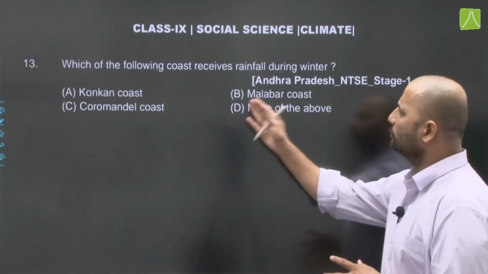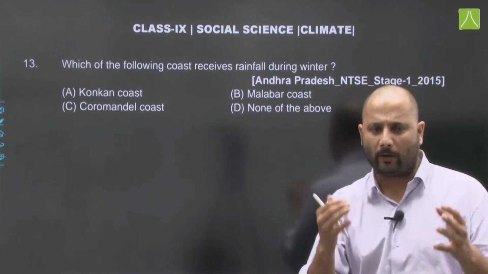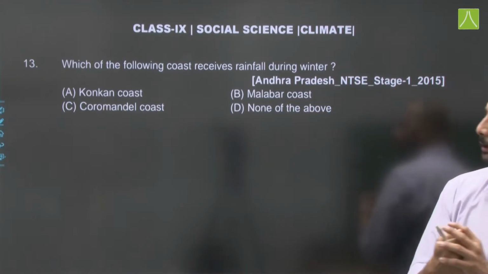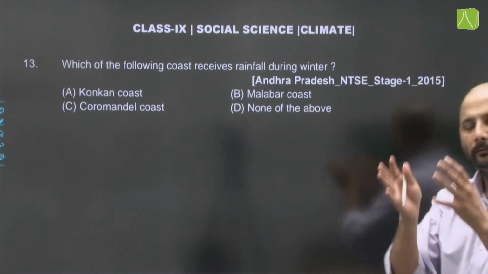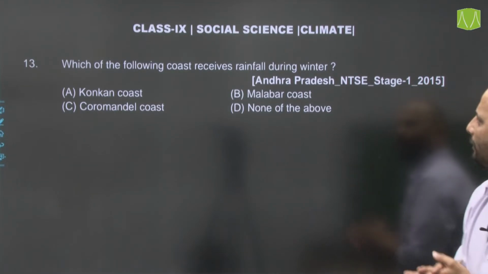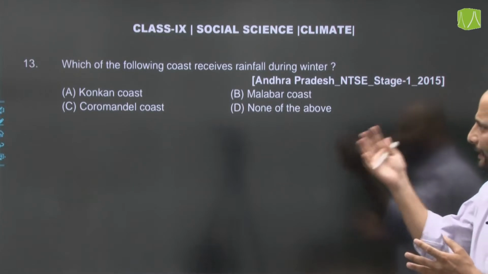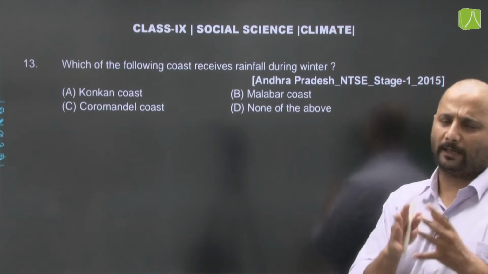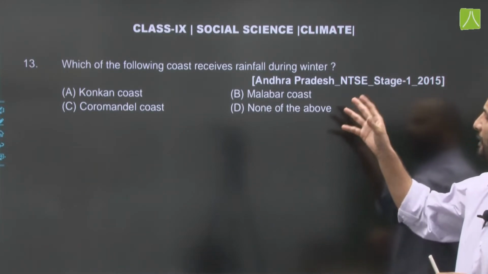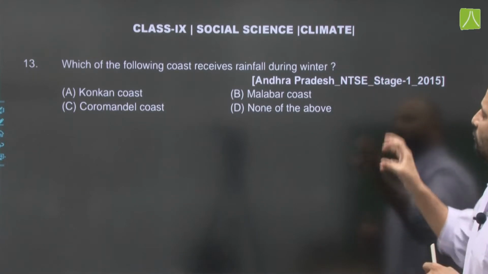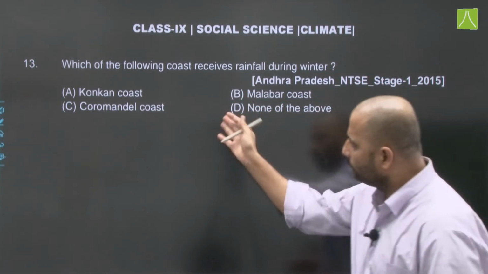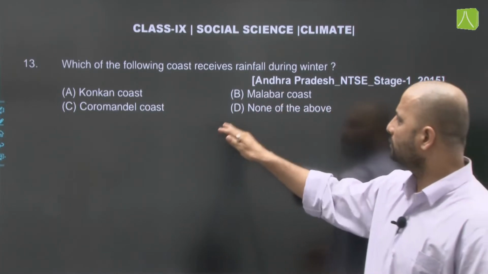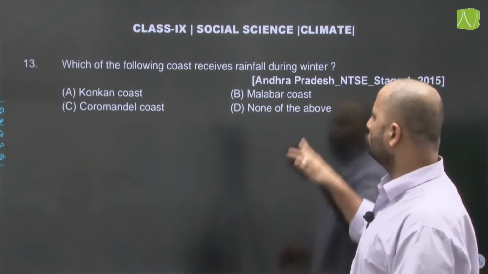Which of the following coasts receives rainfall during winter? Now, as we know, the retreating monsoons are responsible for rainfall in the area of Tamil Nadu. This was also a question once in one of the Rajasthan NTSE stage 1 papers. Here this question is from Andhra Pradesh NTSE stage 1 2015. The areas mentioned are Konkan coast, Malabar coast, Coromandel coast or none of the above.